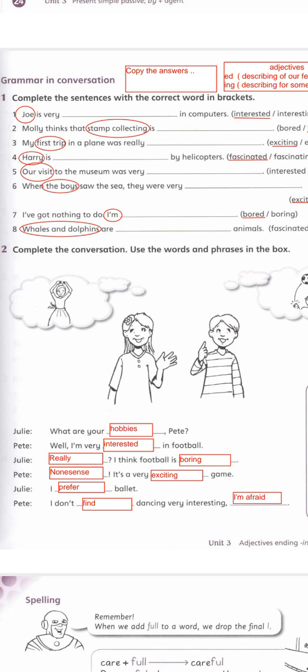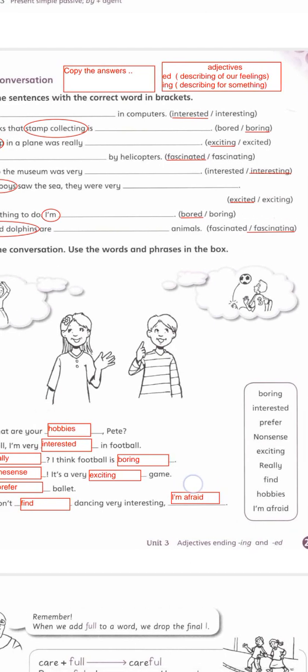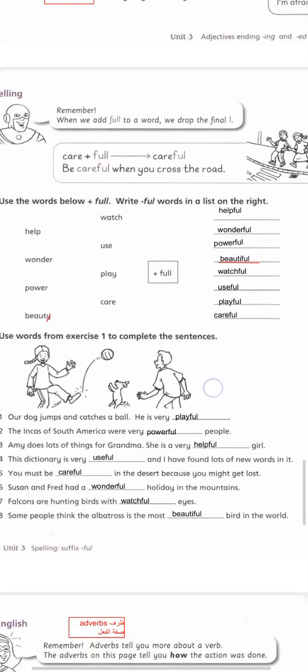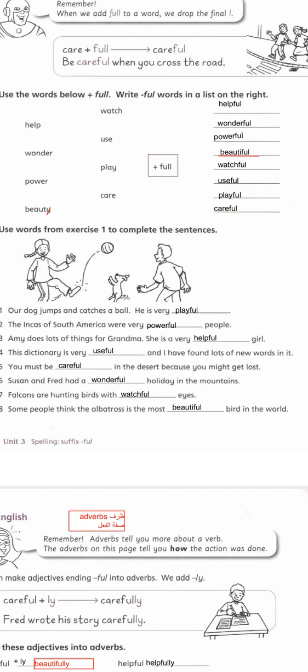Whales and dolphins: here when you describe animals and things you add ing. You write fascinating, not fascinated. Okay, go to the spelling question. When we add full to some words, help is a verb. We add full, we change it to an adjective. So we add full to make adjectives. Watchful, useful, wonderful. You must know the Arabic meaning for the words to be able to fill in the blank spaces in your exam.